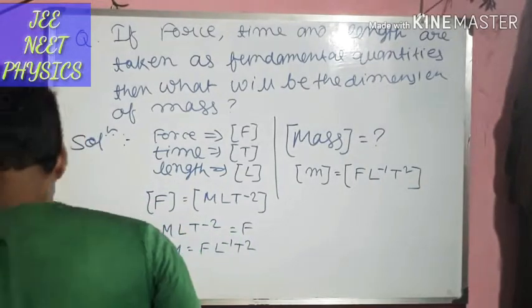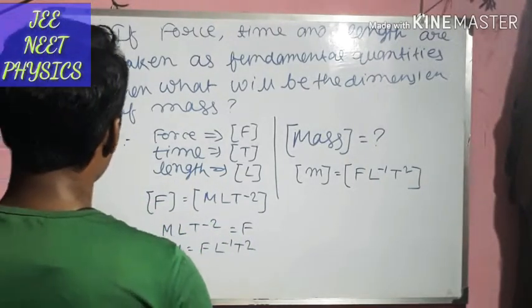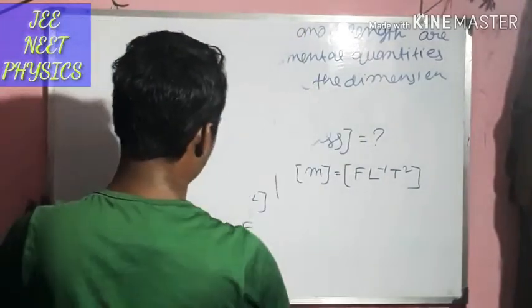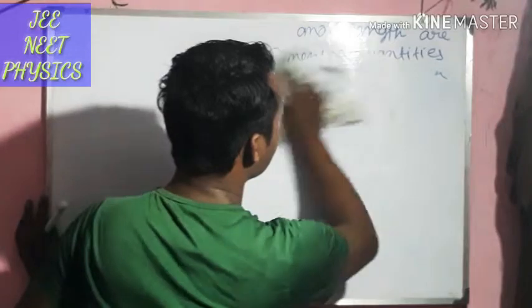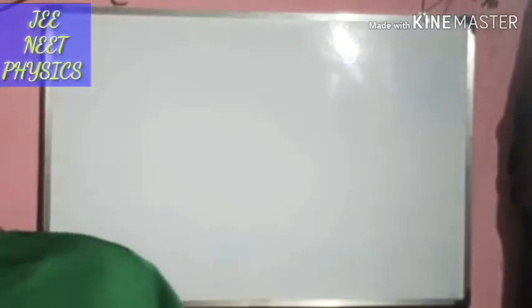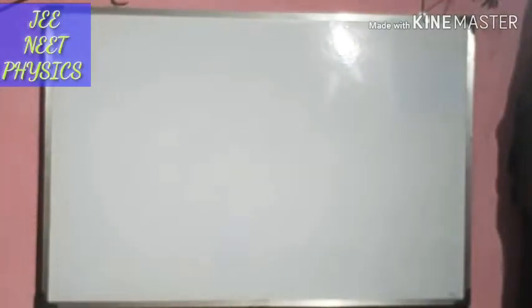Now I take a problem from H.C. Verma, Concept of Physics. The problem is, here it is.